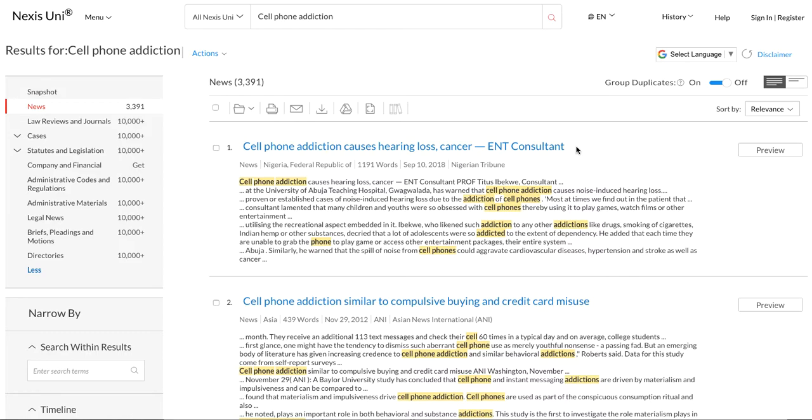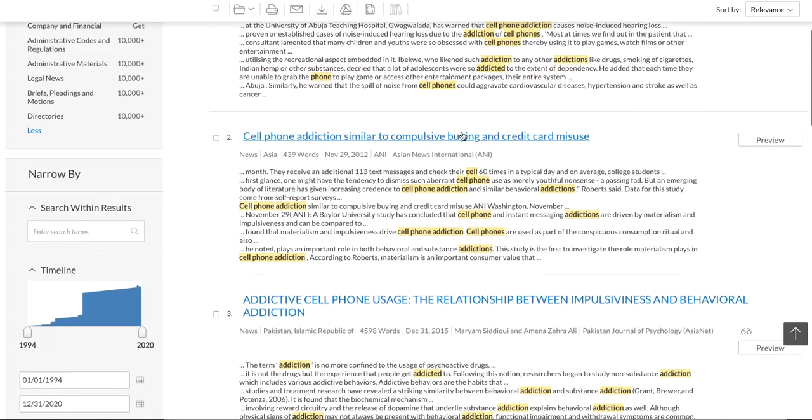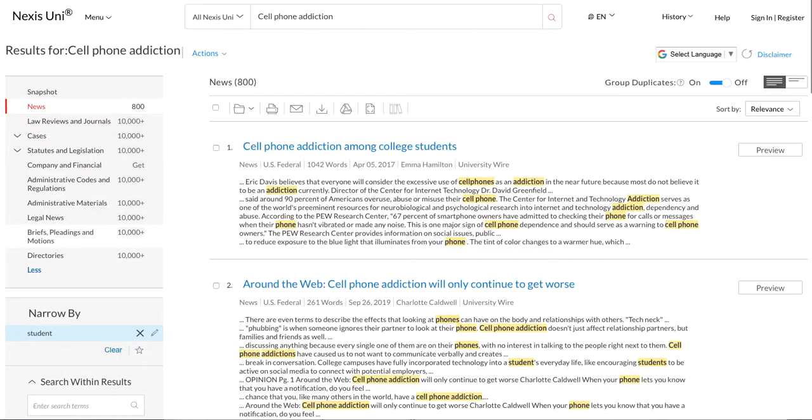We need to know some more search terms and some limiters. So I would go into the search within the results. We have cell phone addiction. Maybe you're interested in college students. I'll just say student. Now, I'm not going to plural this, make it students, because that way it looks at student and students, because it looks at just the words. I click on this, it's going to search within the results.